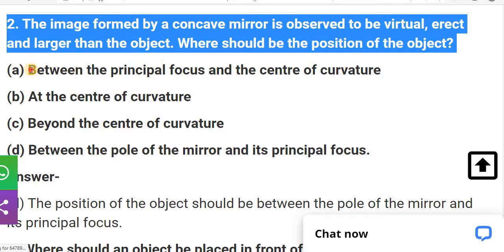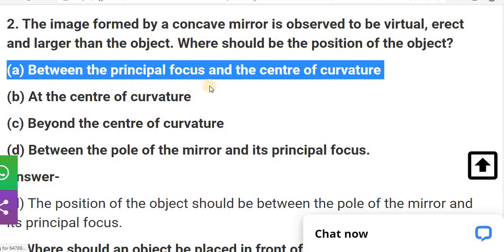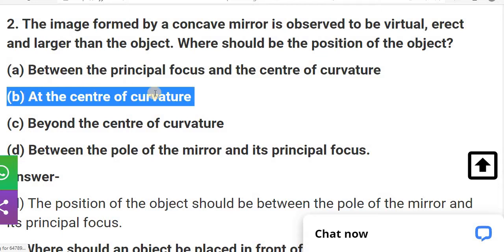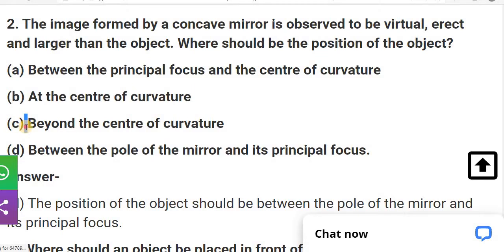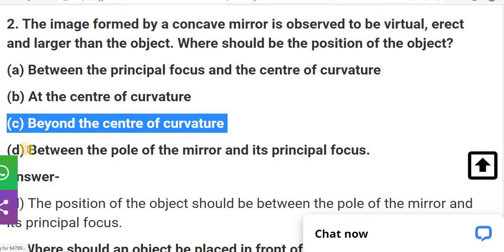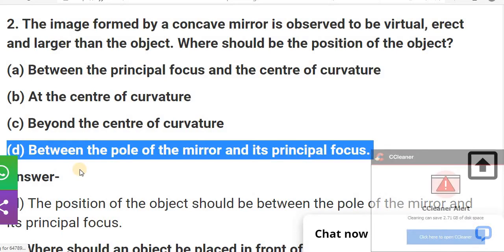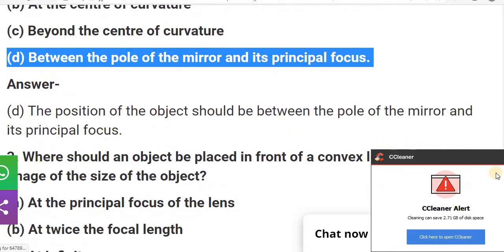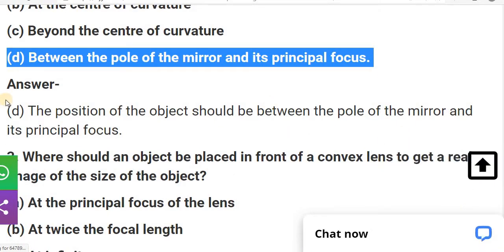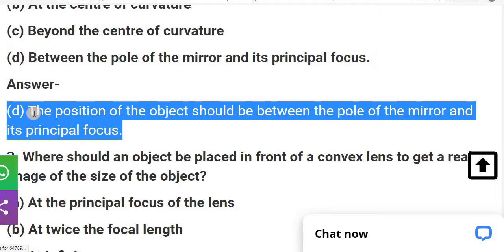The first option is between the principal focus and C. The second option is at the center of curvature, third is beyond the center of curvature, and D is between the pole of the mirror and the principal focus. So the answer is D. The position of the object should be between the pole of the mirror and the principal focus.